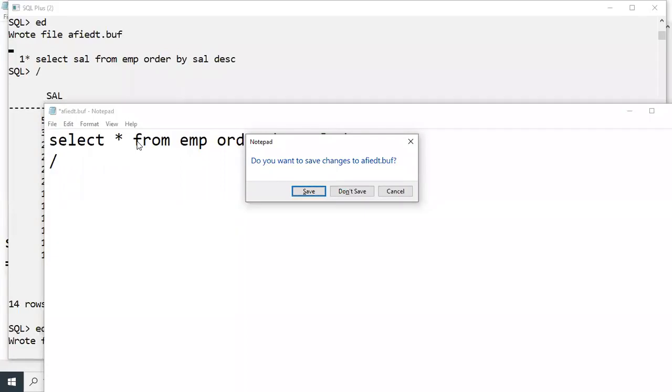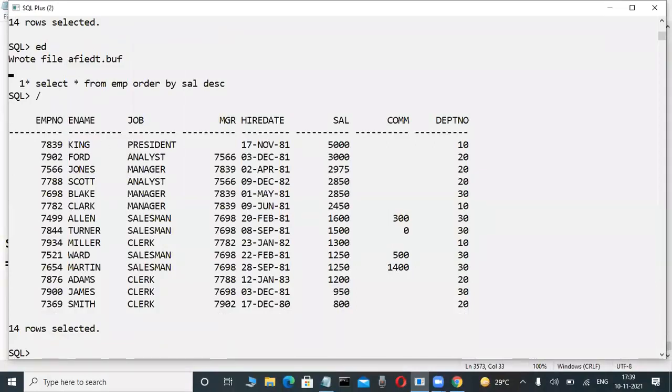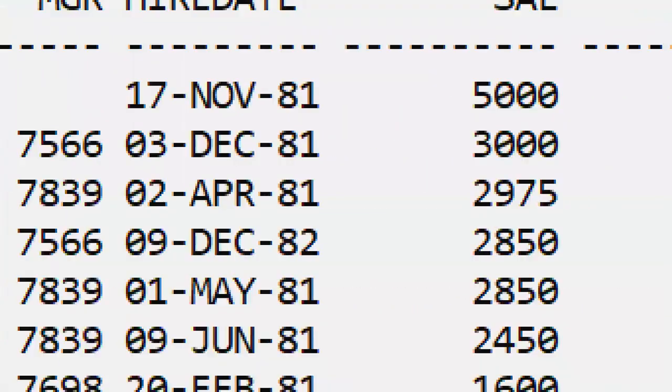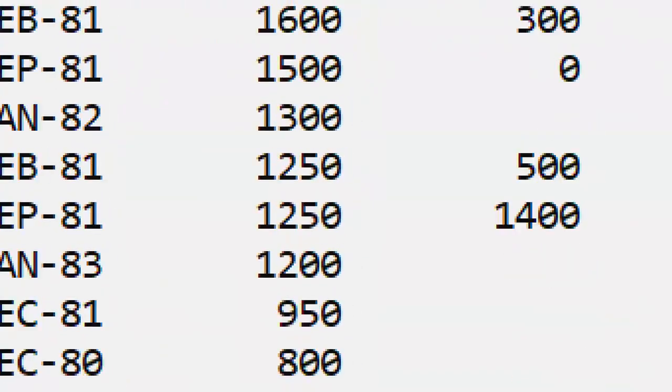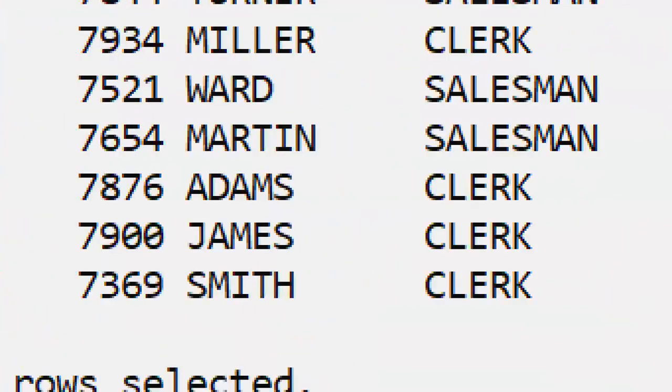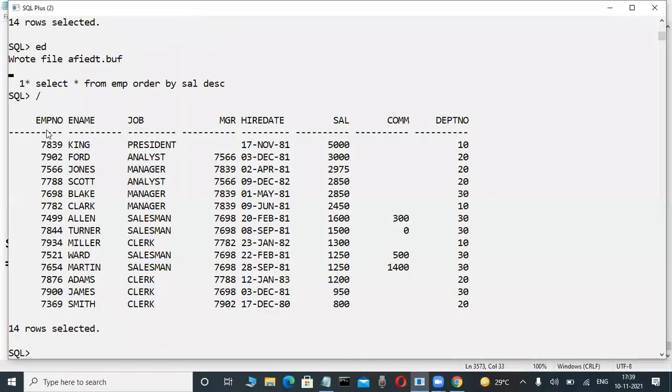Here the salary column is in descending order, highest values to lowest values. All the data is displayed, but the salary is in descending order. That's why, when you want descending order, use DESC, whether star or columns, your own wish.